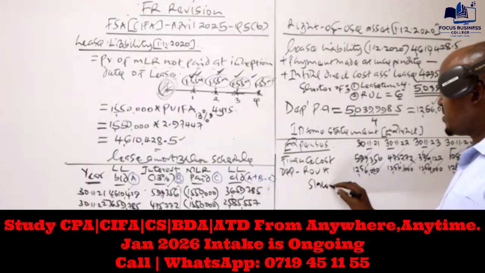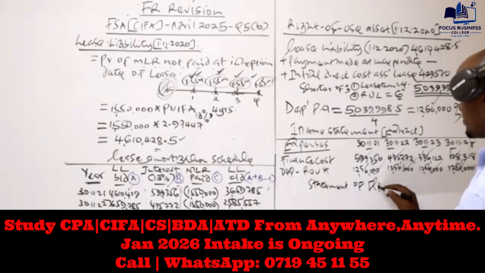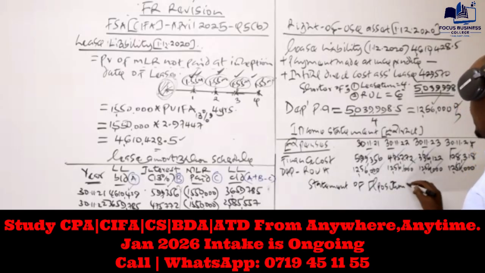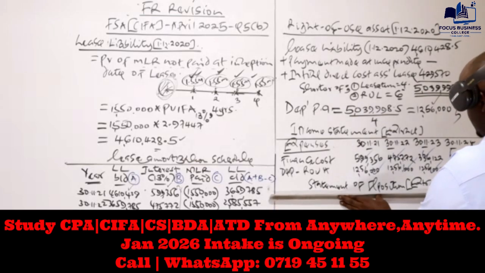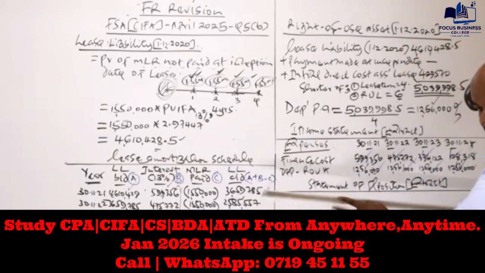From there, we can prepare the statement of financial position extract.